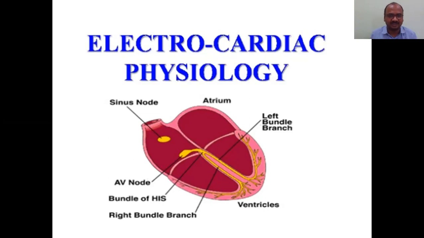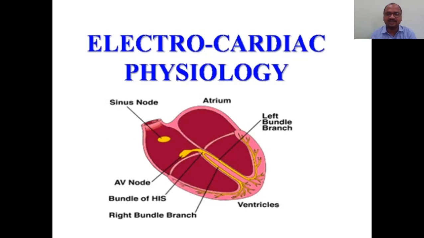In the same fashion, the bundle of His is divided into the right bundle and the left bundle. The right bundle gives the impulse to the right ventricle. The left bundle conducts the current to the left ventricle. Keep that in your mind.